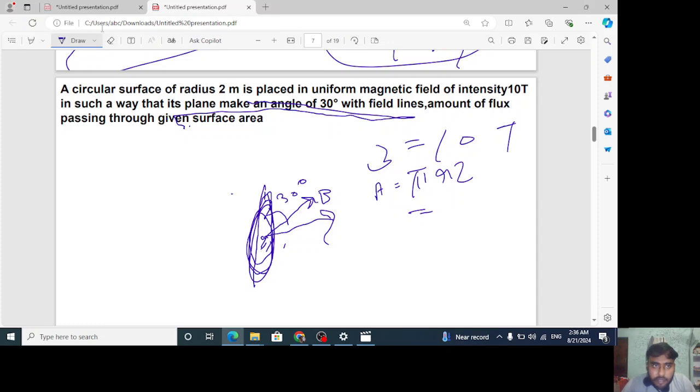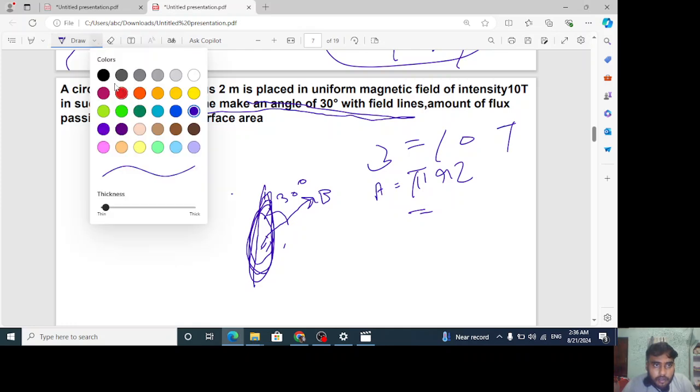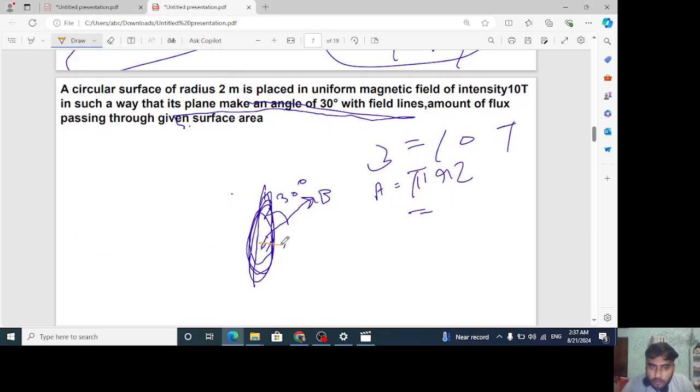Wait, is it not clear? I'm making it more clear. Don't worry, I am here. See, this normal will be, this is our area vector. So now we have this angle, but we need this other angle. This is basically our theta. I guess it's clear for you all.